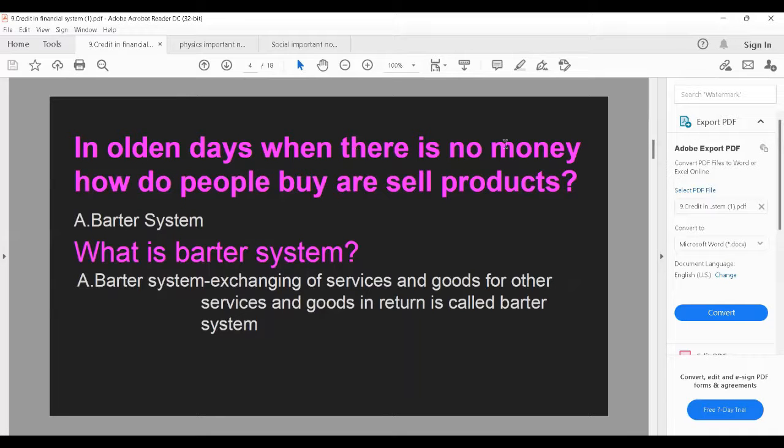In olden days, when there is no money, how do people buy or sell products? Yes, you can see there the answer is barter system. By using the barter system, in olden days, when there is no money, people are buying and selling the products. What is barter system? Barter system is exchange of services and goods for other services and goods in return is called as barter system.